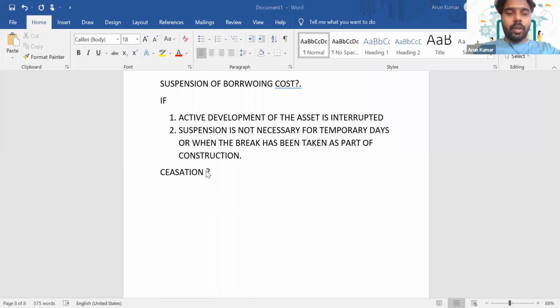So the cessation, or when we should stop the process of capitalization: we should stop it when the asset is ready for use or substantially all works related to that construction are completed.